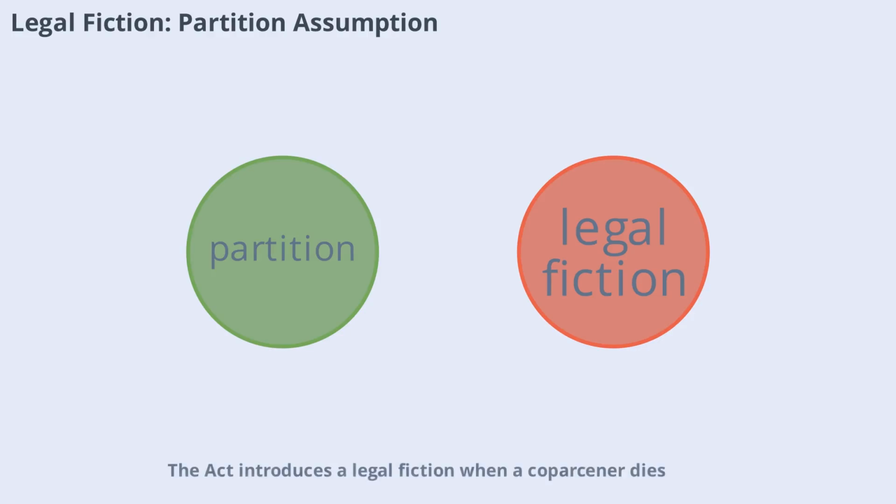The Act introduces a legal fiction. When a coparcener dies, it is assumed that a partition occurred immediately before their death. This ensures that the share of the deceased is calculated fairly, and female heirs receive their rightful portion. Supreme Court cases like Gurupad Khandappa Magdum v. Hirabai Khandappa Magdum have affirmed this interpretation, emphasizing the legislative intent to enlarge female heirs' shares.